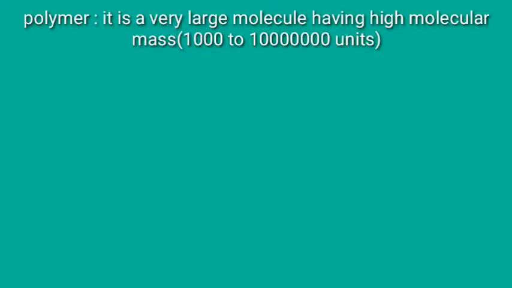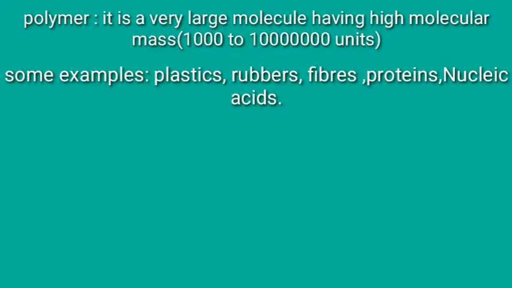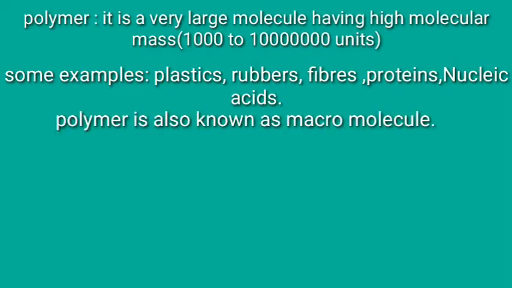First of all, what is a polymer? It is a very large molecule having high molecular mass, 10 to the power of 3 to 10 to the power of 7 units. Some examples of polymers are plastics, rubbers, fibers, proteins, nucleic acids. Now see, a polymer is also known as a macromolecule.